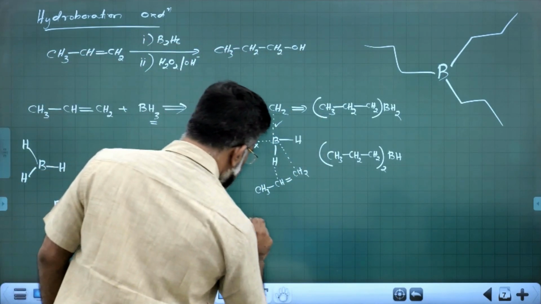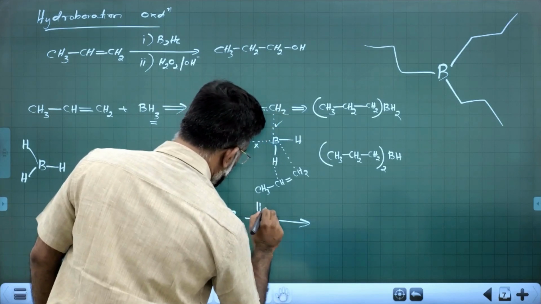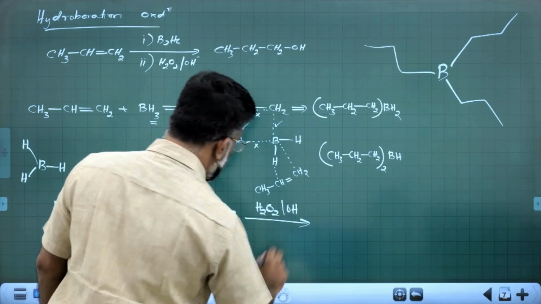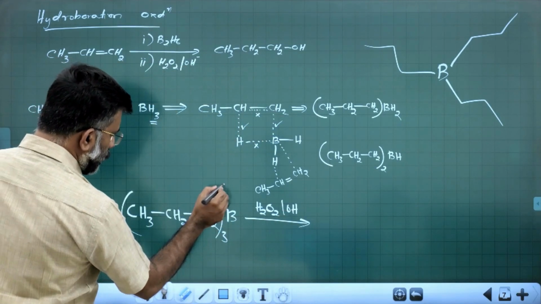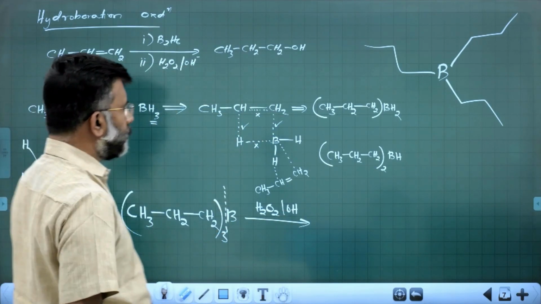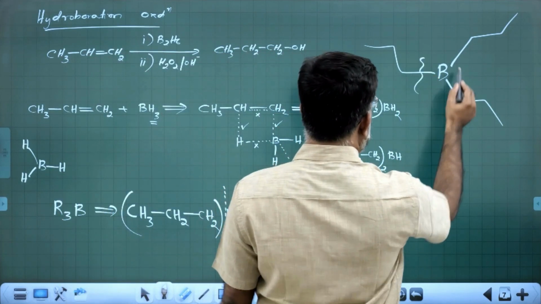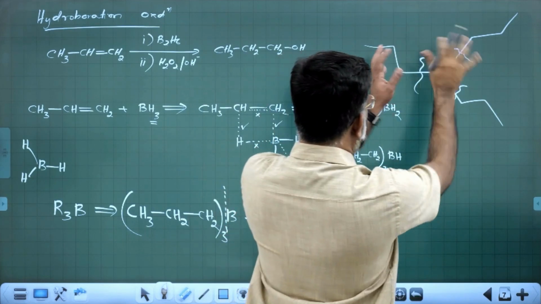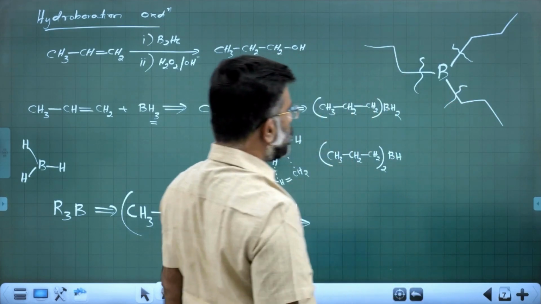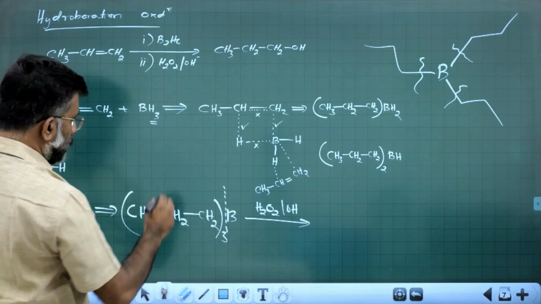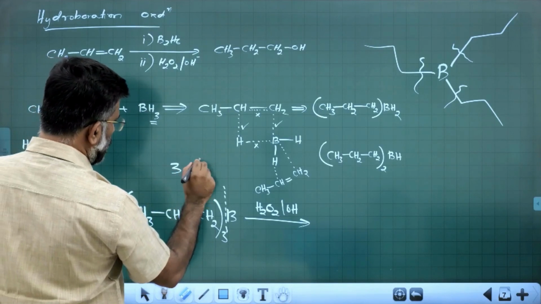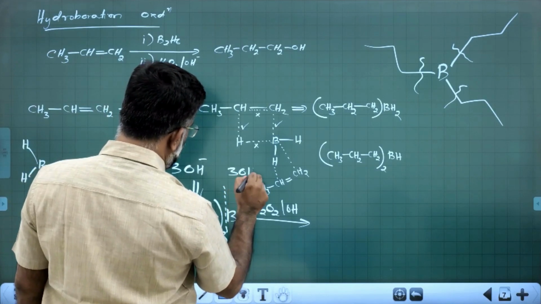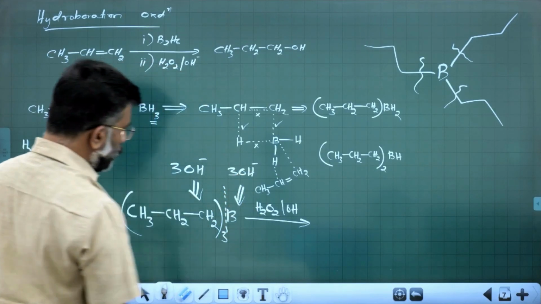Now this is treated with H2O2 in alkaline medium for the peroxidation. It is going to break over here, here, and here, and at all these places an OH group will be added. Three OH minus will be added to this system, and again three OH minus to this part.